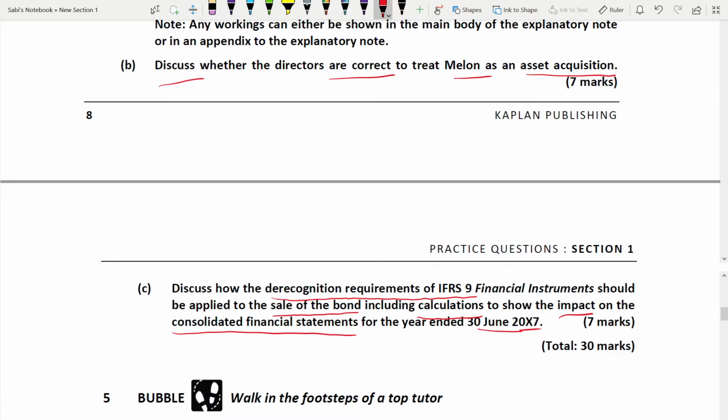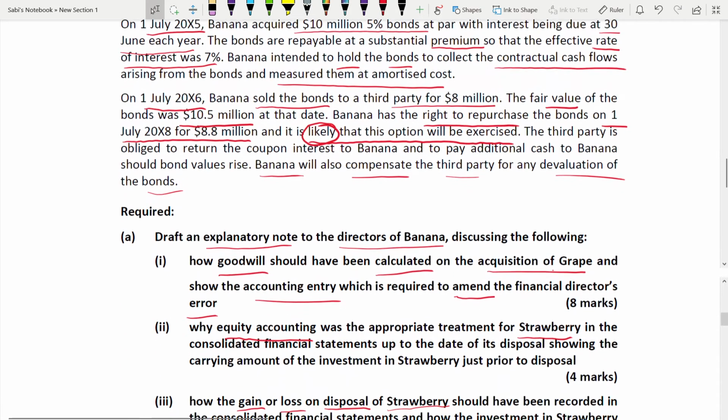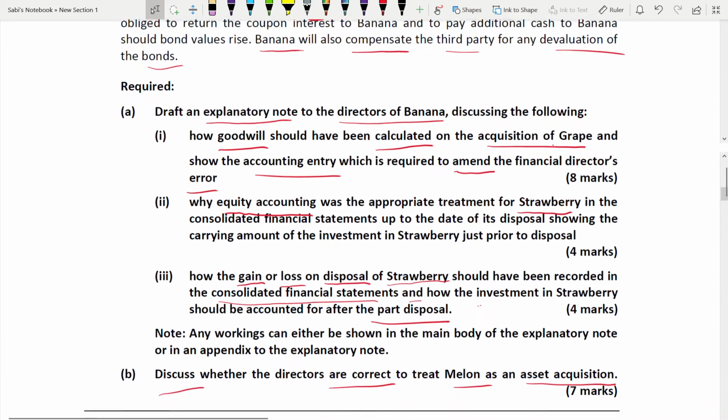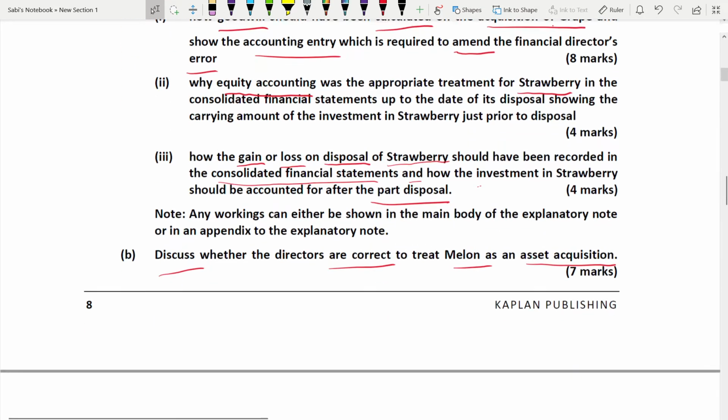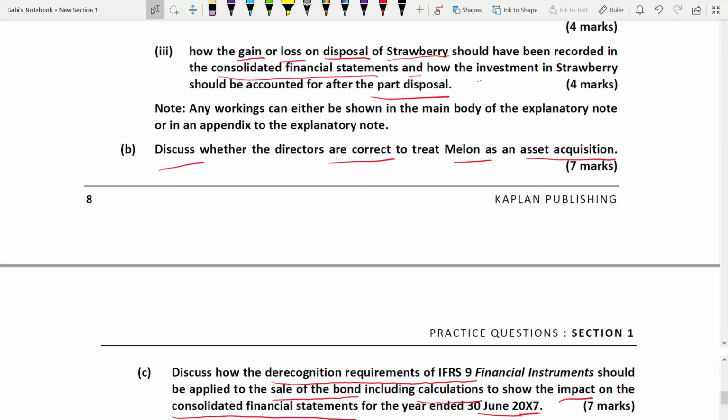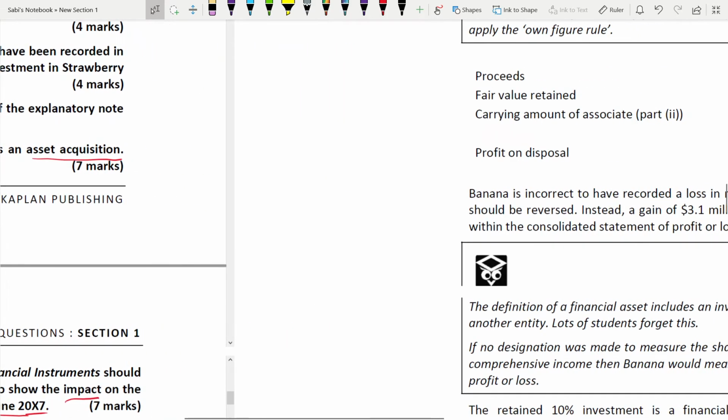So let us go one by one. First we are going to calculate goodwill and correct the accounting entry for grape. If you see, the major part of your work is for strawberry, and then we have melon, and then we have the bond. So this is the order.